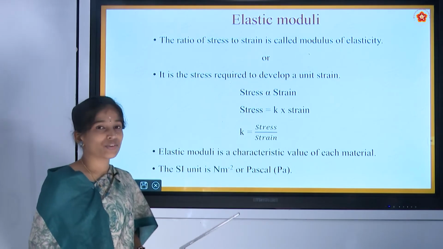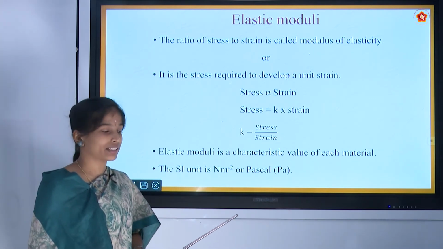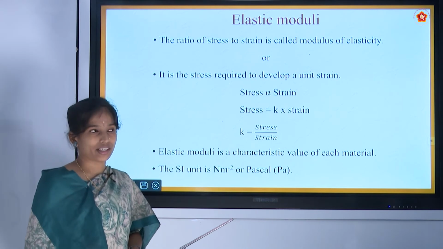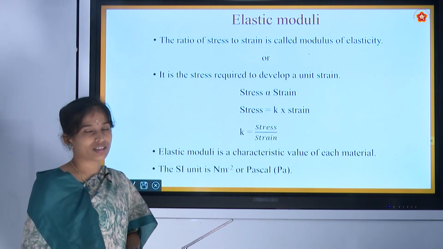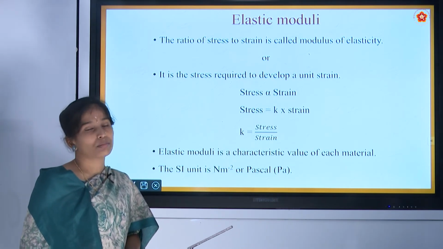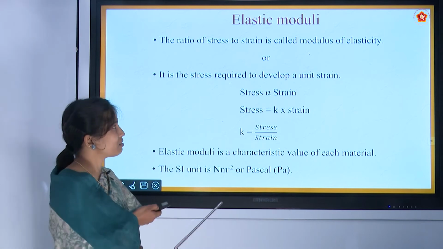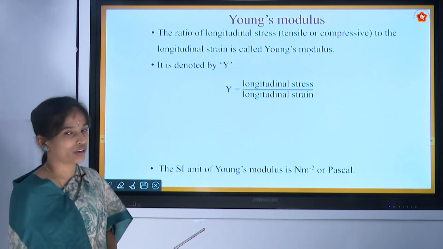As we have studied before, there are three types of stress producing three types of strain in the body. Likewise, we have three types of modulus, namely Young's modulus, shear modulus and bulk modulus. Now let us study the first type of modulus, that is Young's modulus.